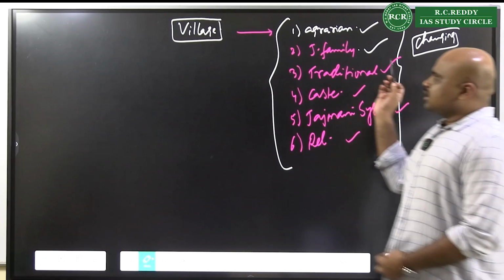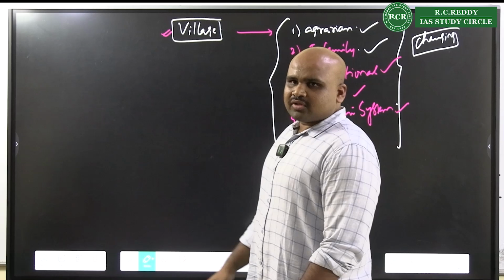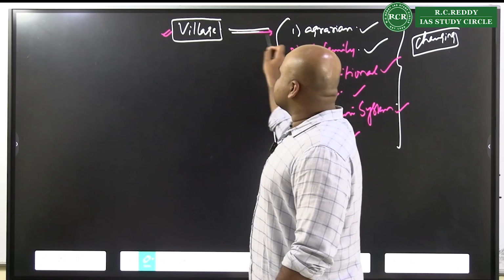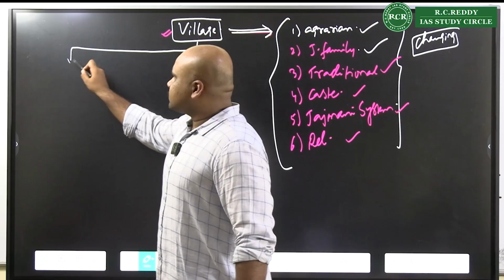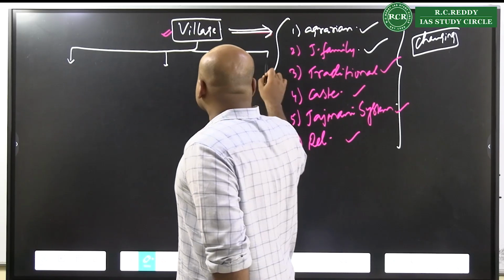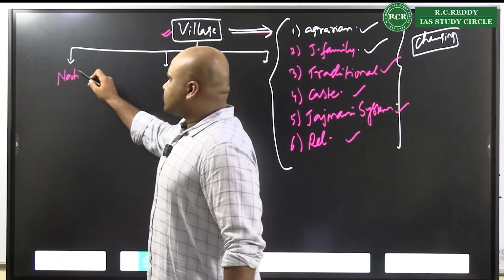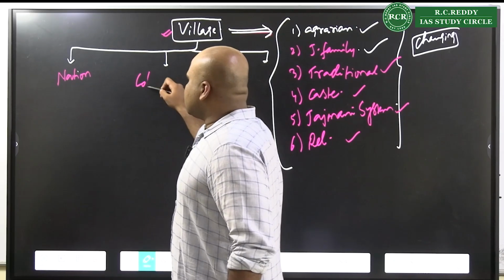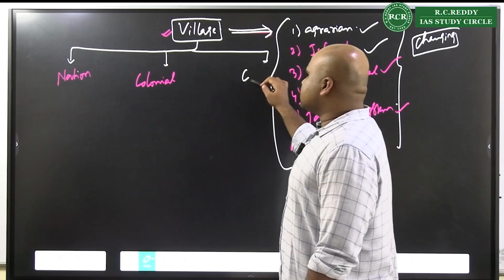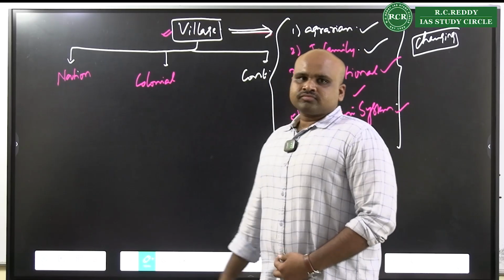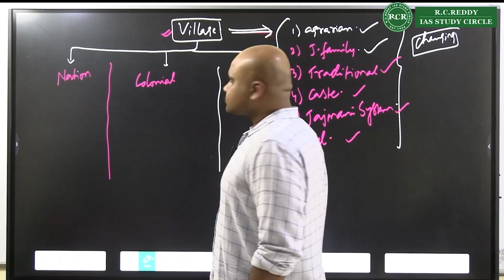Then apart from that, what you have to understand with respect to the village system is that there is a nationalist perspective, a colonial perspective, and a contemporary perspective.